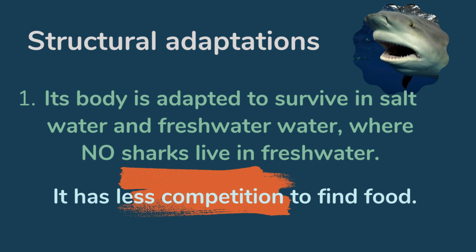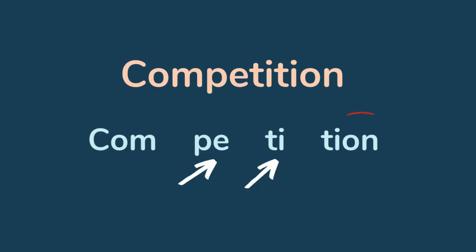As we mentioned, its body is adapted to survive in salt water and fresh water, where no other sharks live in fresh water. So this is the only type that lives in fresh water, and this makes it have less competition to find food, because it has a variety to find food, since it lives in fresh water and sea water, or salt water.